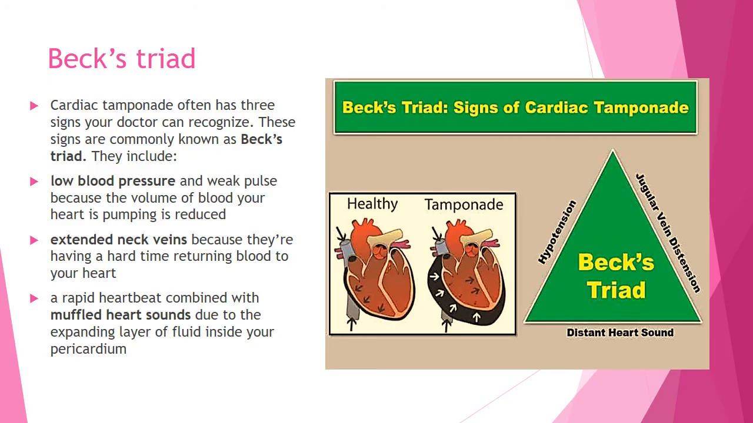The most important characteristic associated with cardiac tamponade, you just have to remember, is Beck's triad. Triad means three, and Beck is the person who gave us this. The three important clinical signs that appear are hypotension, which is low blood pressure, extended neck veins, which is called jugular vein distension, and distant heart sounds, which are nothing but the muffled heart sounds